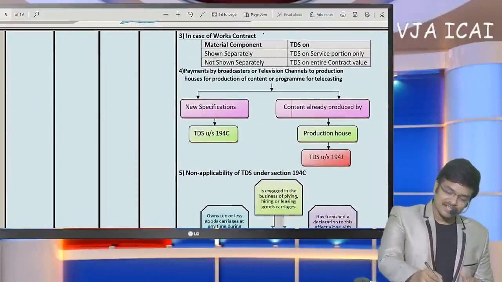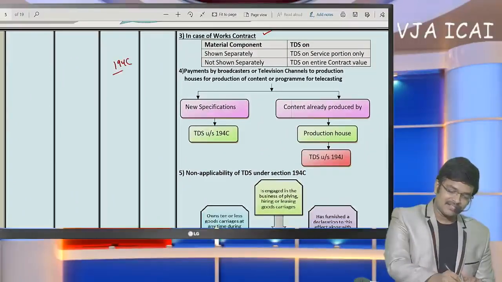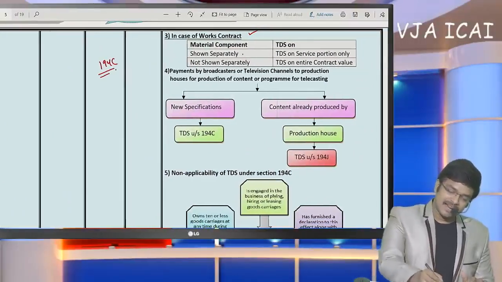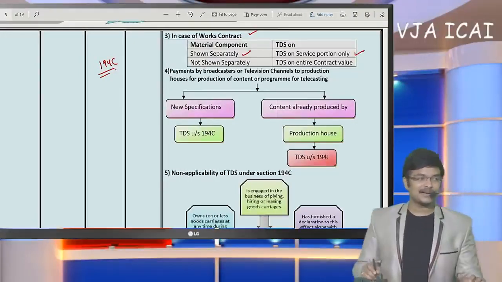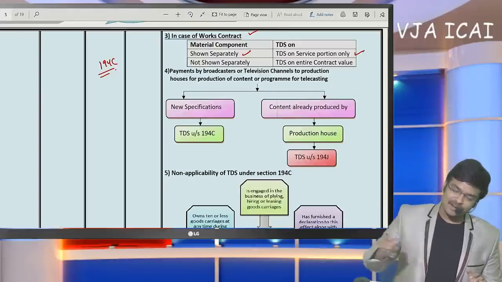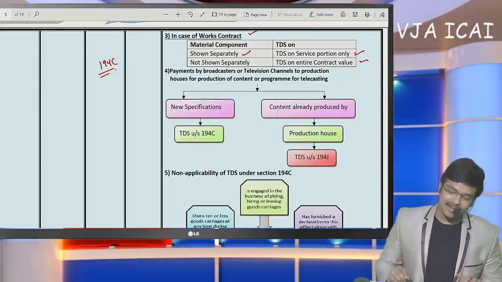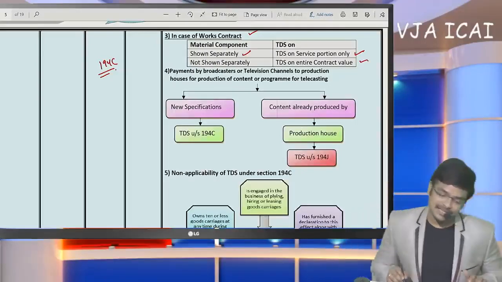In case of works contract, whether 194C will get attracted. Sir, if material component is shown separately, then TDS will be deducted on service portion only. But if material portion is not shown, then TDS will be deducted on entire contract value, is the conclusion.